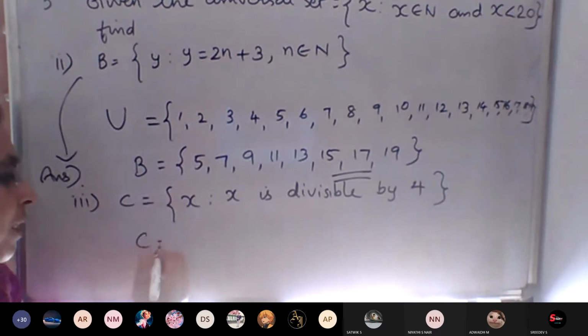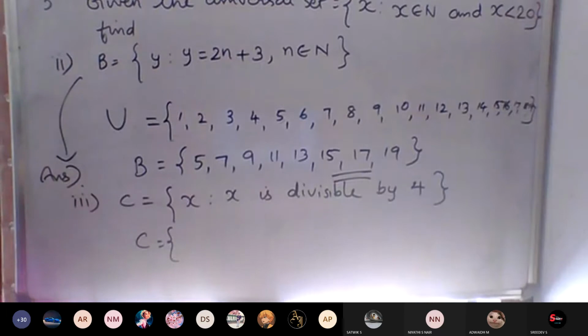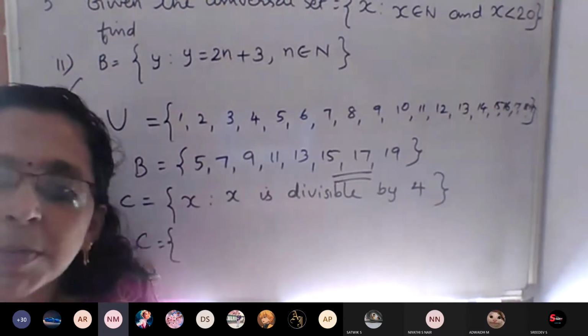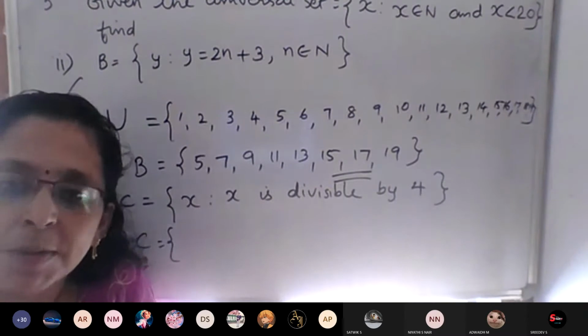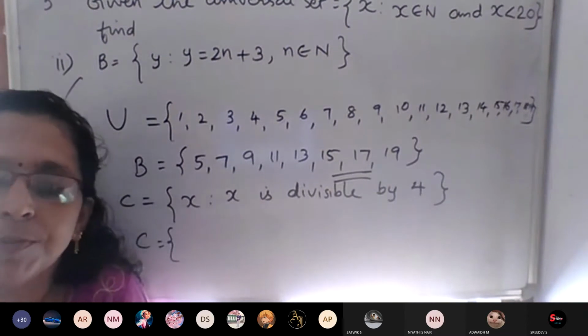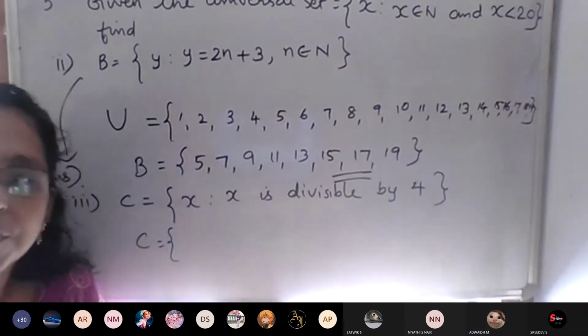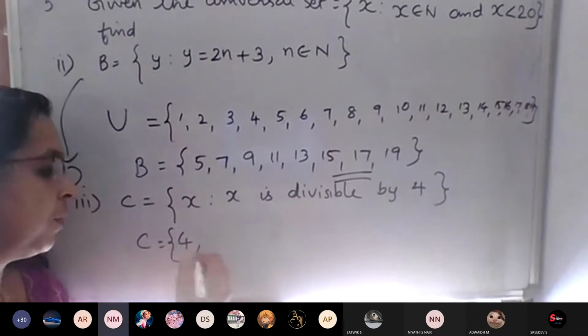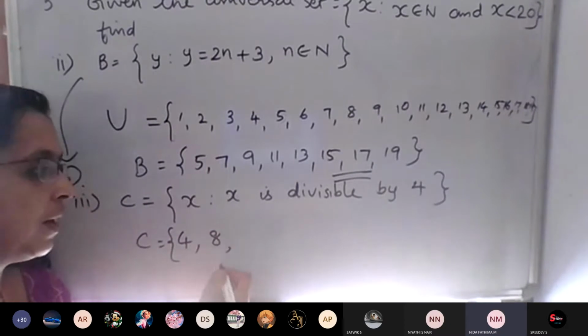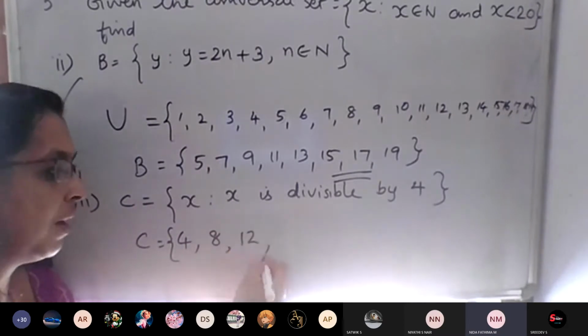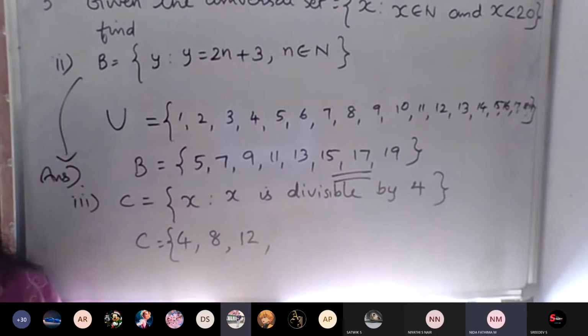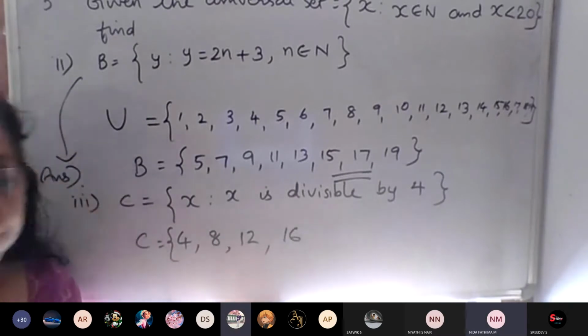What will be the roster form? Divisible by 4 means it should be divided by 4. That means multiples of 4. 4 ones are 4, 4 twos are 8, 4 threes are 12, 4 fours are 16, 4 fives are 20.